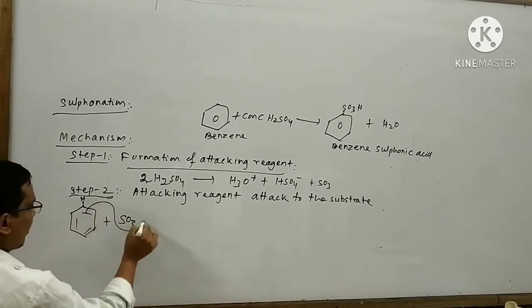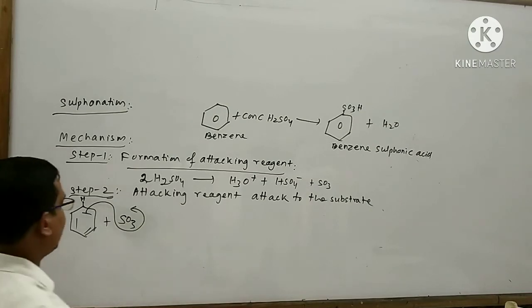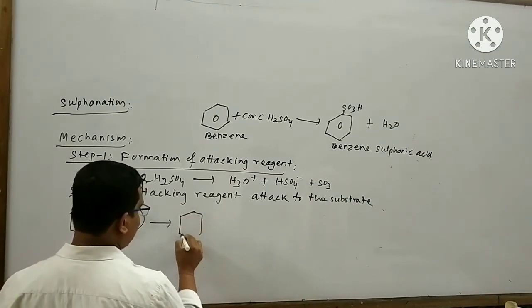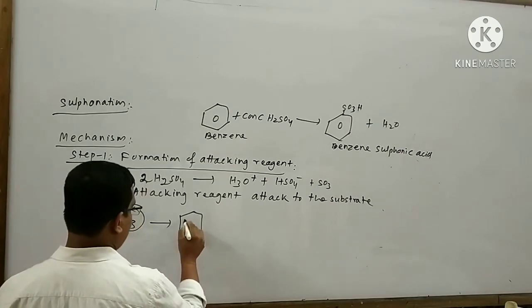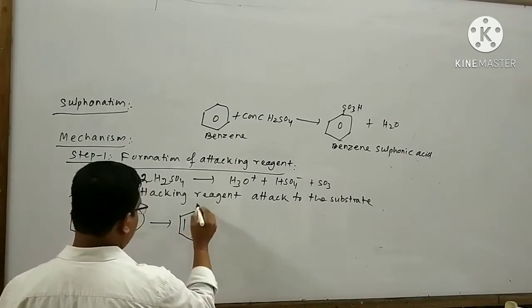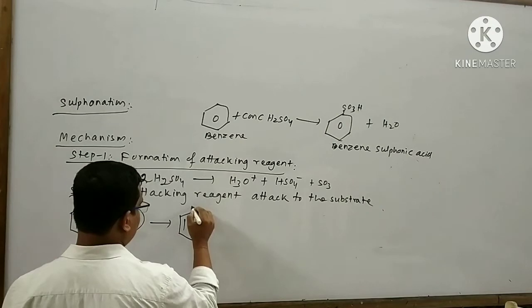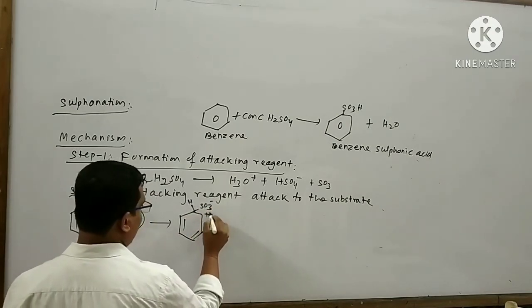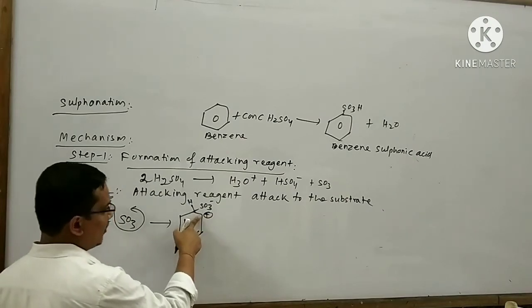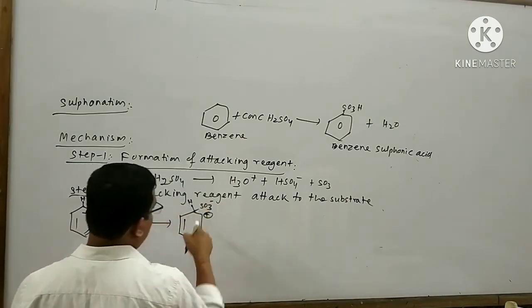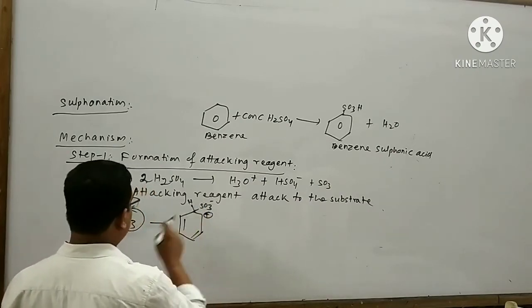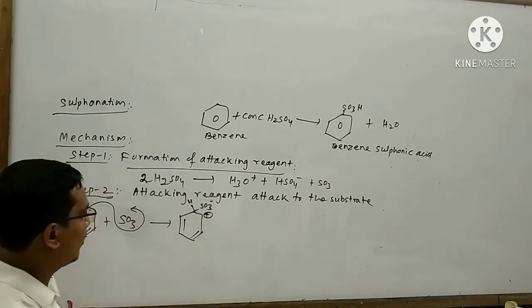This pi bond attacks the SO3 electrophile. As a result, this type of unstable product is formed. A plus charge will arise on this carbon atom. A minus charge will arise on this electrophile.